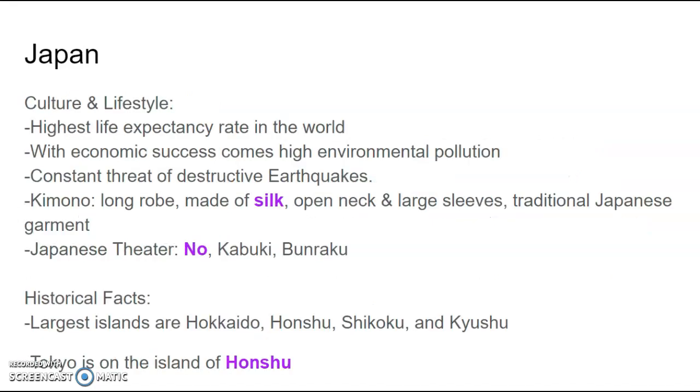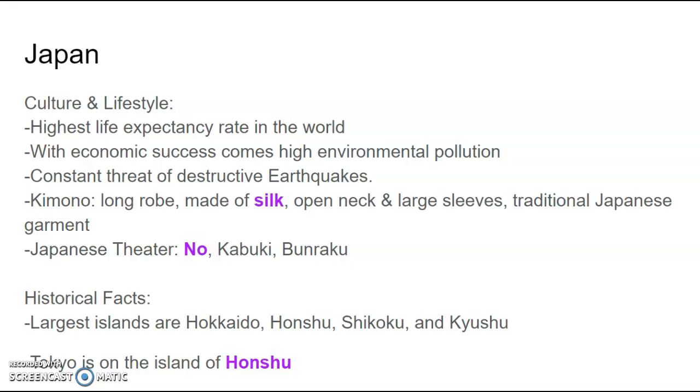Culture and lifestyle of Japan range in many ways. They have the highest life expectancy, or age, in the world. They also have a large amount of economic success, but it comes with high environmental pollution from that increase in technology. So one is good, one is bad, but they both go together. Because they are on the Pacific tectonic plate, they have a constant threat of destructive earthquakes.